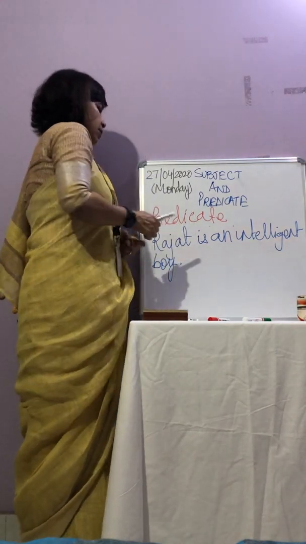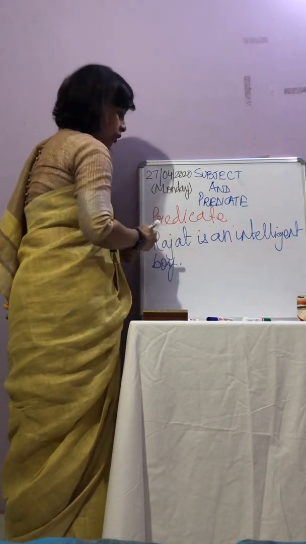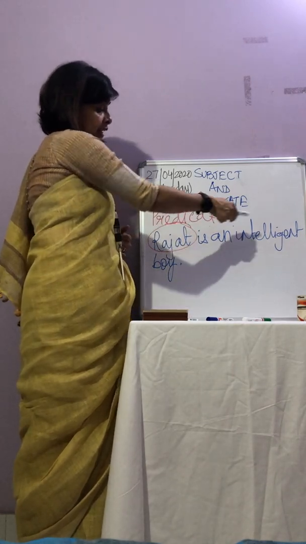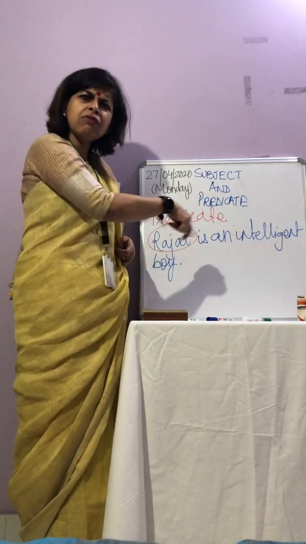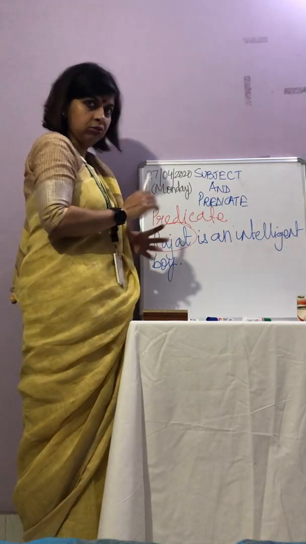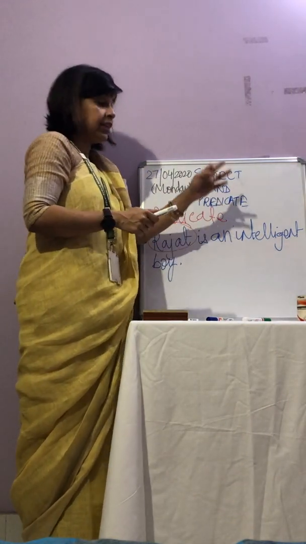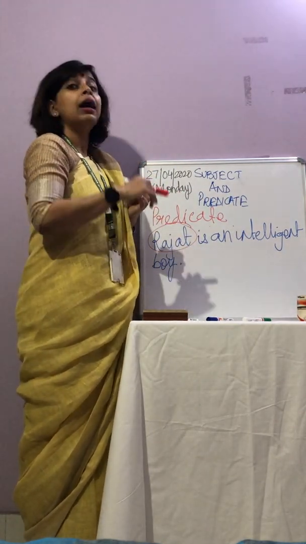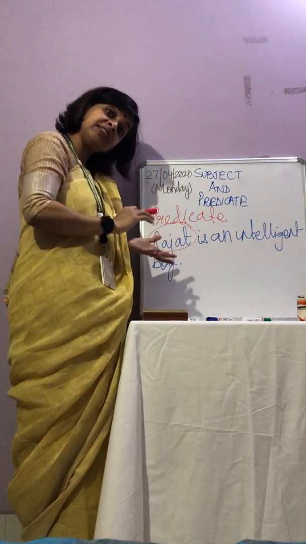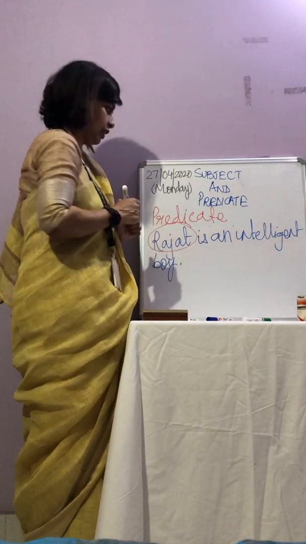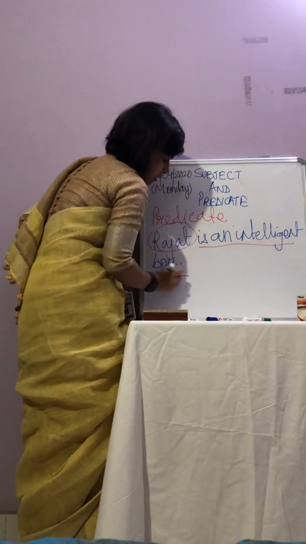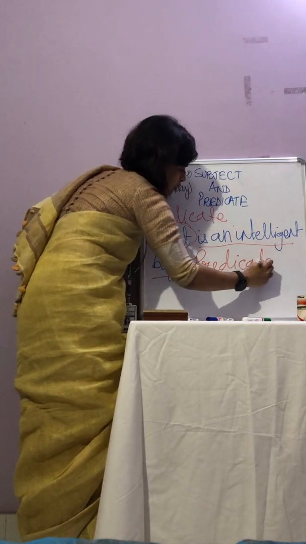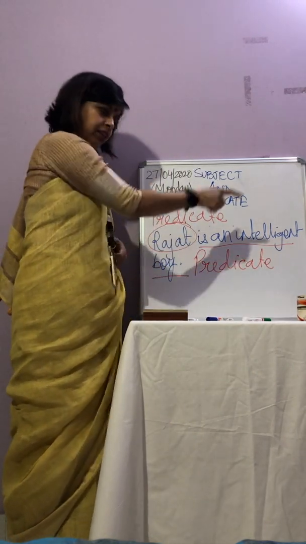Now, children, see here, we know which is the subject, Rajat. Now, "is an intelligent boy." Can you see any verb here, any action word here? No, but still it is telling us something about Rajat. So predicate not only tells about an action taking place, but also it tells us something about a particular subject. So this becomes the predicate. Alright children, is it clear?